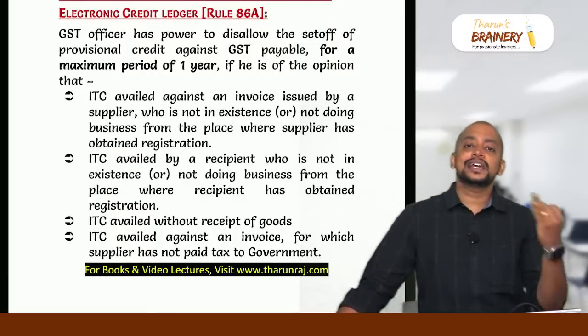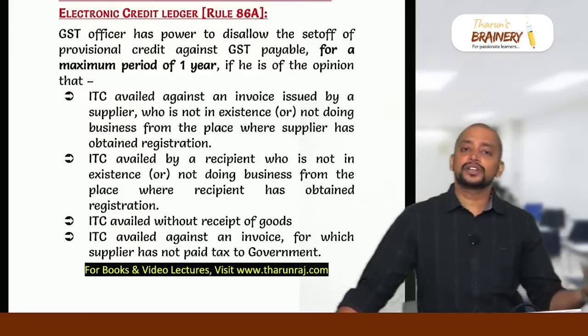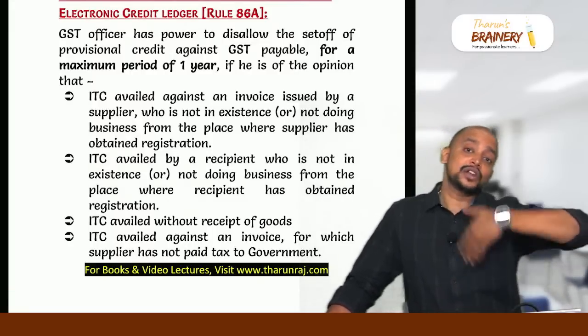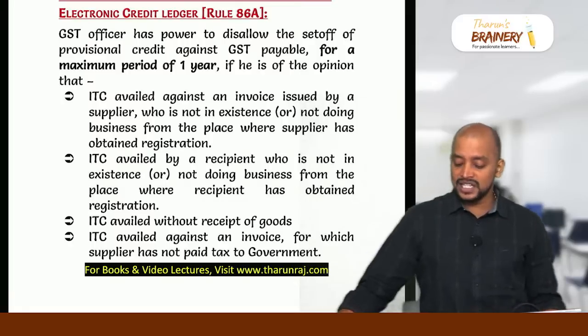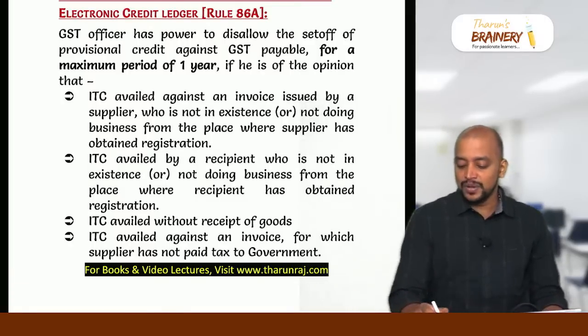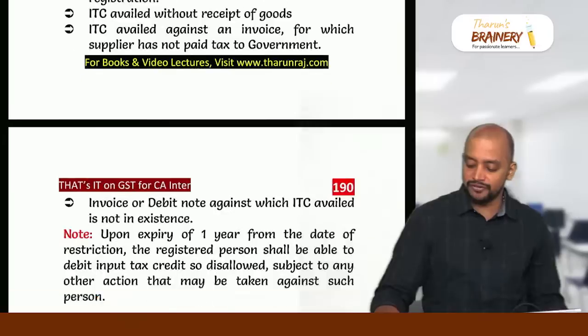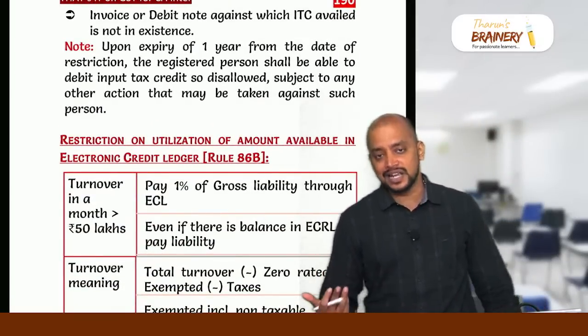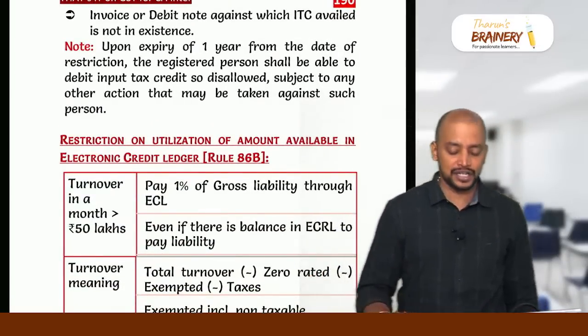Or ITC has been availed without receiving the goods or services, or the invoice is missing, or the supplier has not paid the tax to the government. In these 5 cases, whatever ITC that is already availed by the recipient will be suspended for a maximum period of 1 year. And then upon expiry of 1 year, they can re-avail that credit. That is, they can utilize it for their liability.